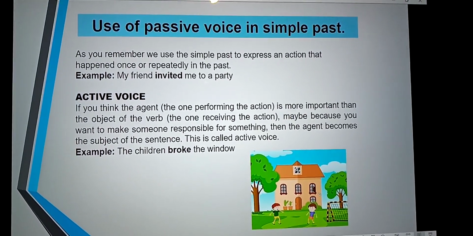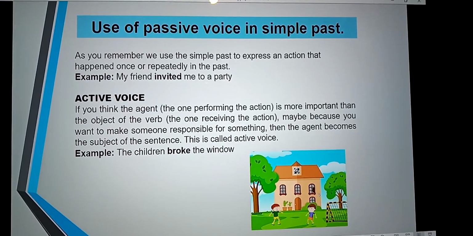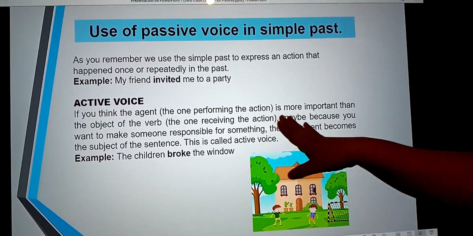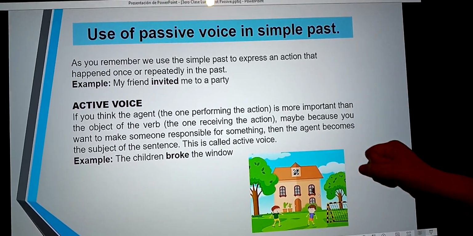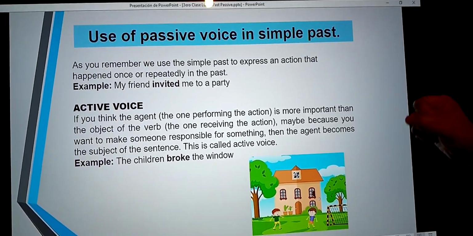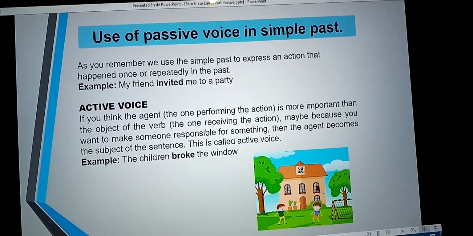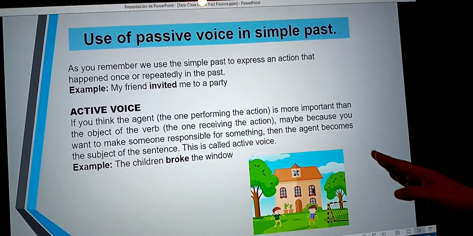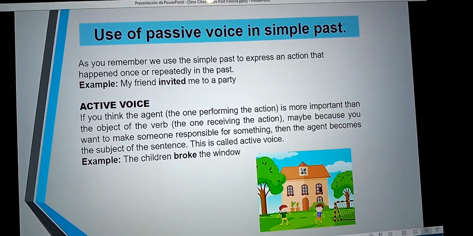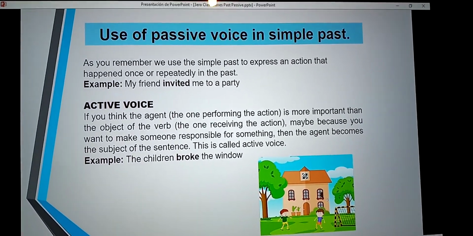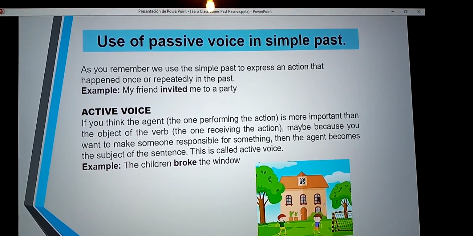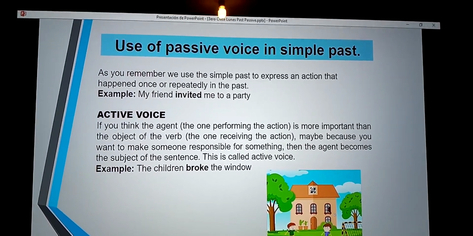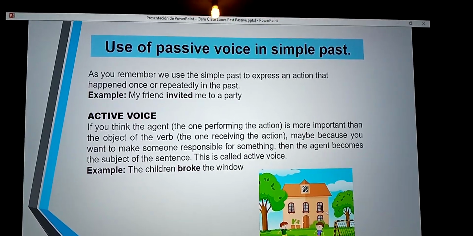This is called active voice. Look right here, you guys. The one performing the action is more important than the object of the verb.